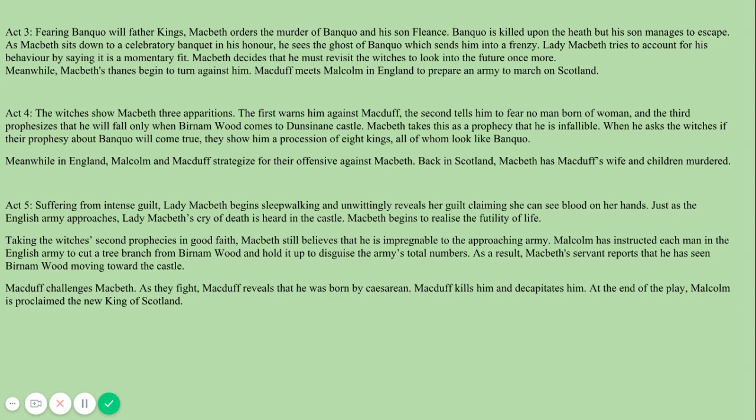Malcolm has instructed each man in the English army to cut a tree branch from Birnam Wood and hold it up to disguise the army's total numbers. As a result, Macbeth's servant reports he has seen Birnam Wood moving toward the castle. Macduff challenges Macbeth. As they fight, Macduff reveals he was born by caesarean section. Macduff kills Macbeth and decapitates him. At the end of the play, Malcolm is proclaimed the new King of Scotland.